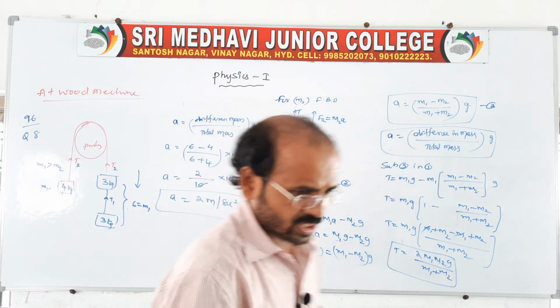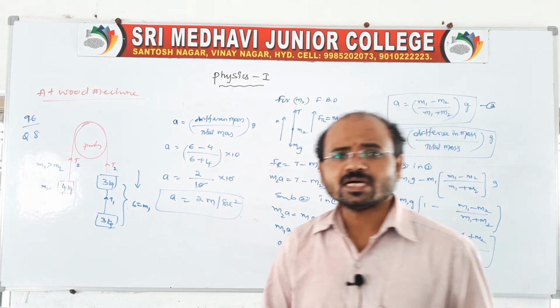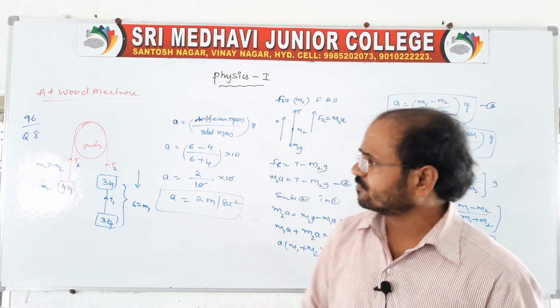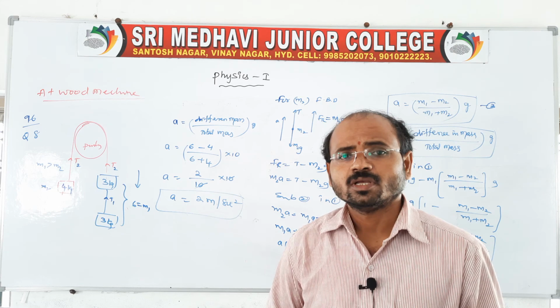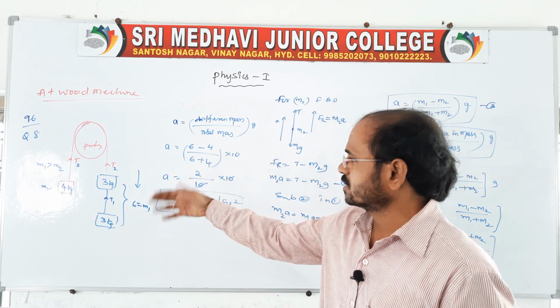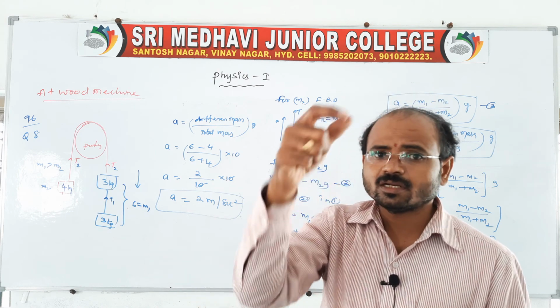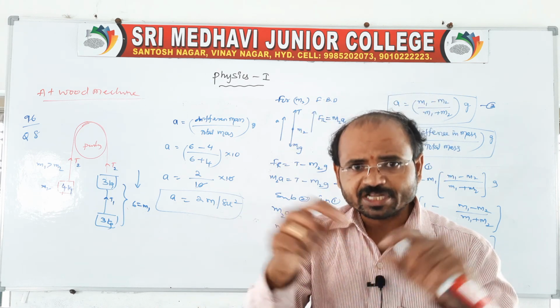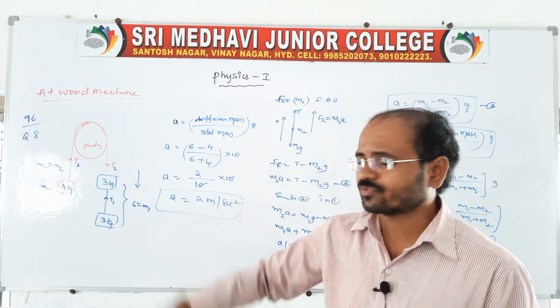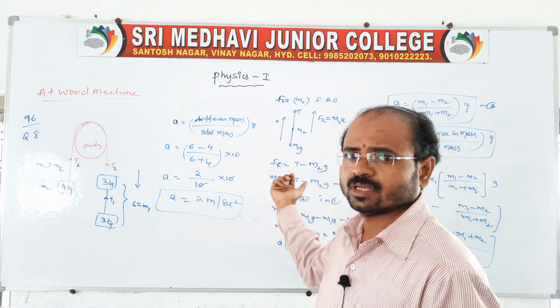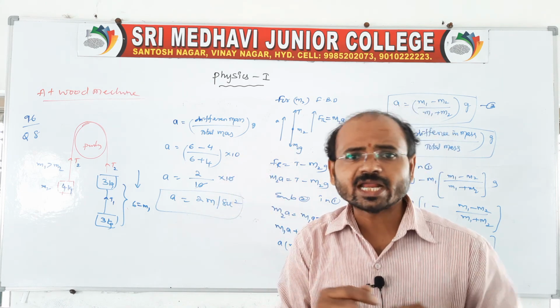So that is today's class, and we will see in the next class. Again we have other constraints also, as this is only one constraint. In other constraints, one body is hanging down and another body is on the tabletop, and there also we have to find the tension and acceleration. Not only that, we also have inclined planes.